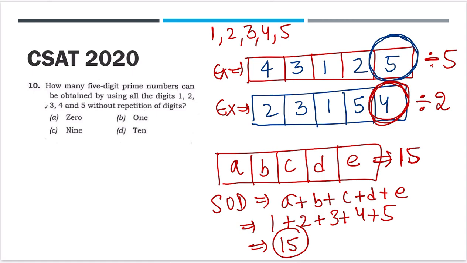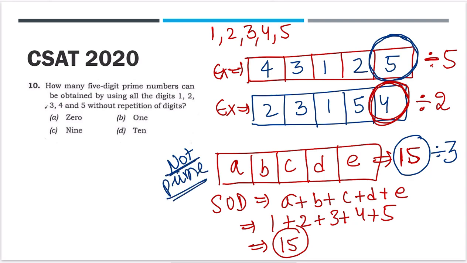Now recall the divisibility rule of 3. If the sum of digits is divisible by 3, that number is also divisible by 3. So any such number of the form A, B, C, D, E is divisible by 3. So it cannot be a prime number in any case.